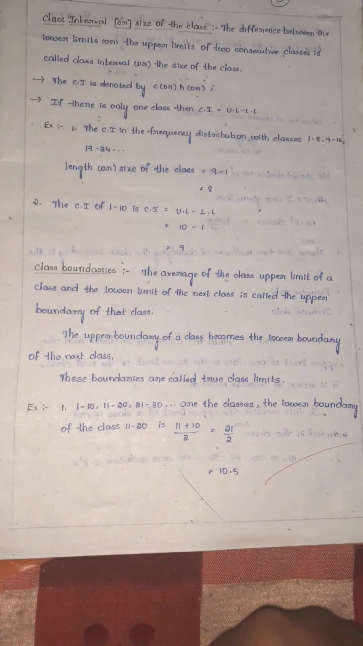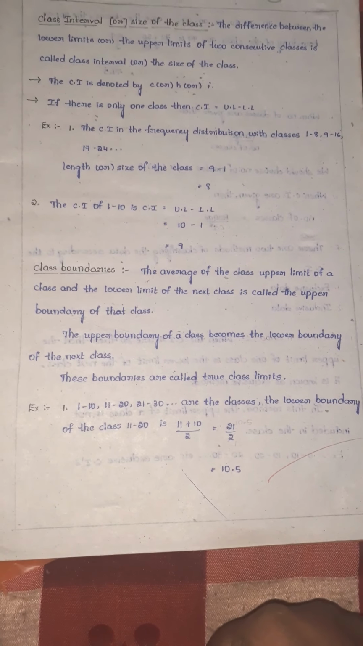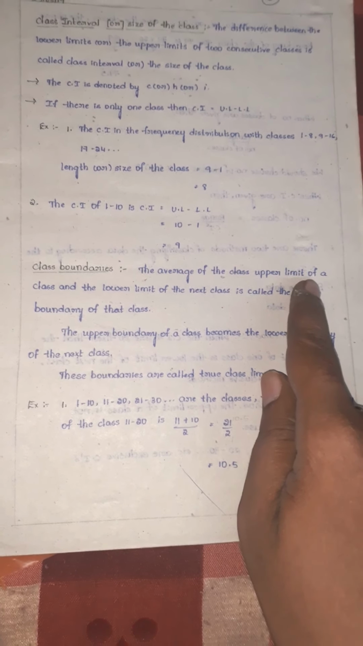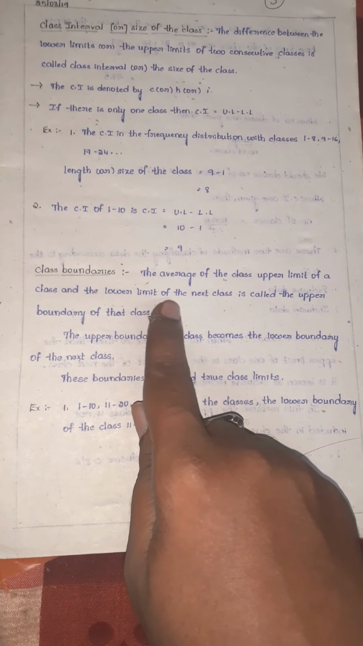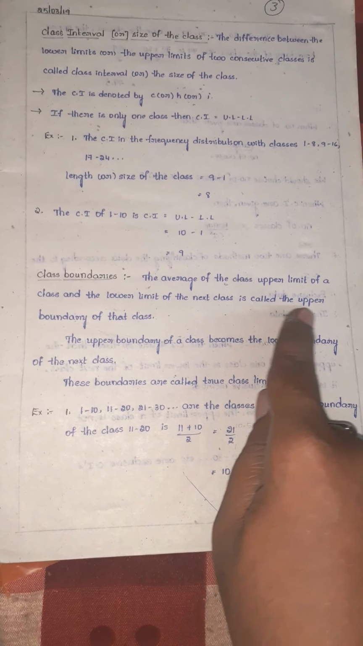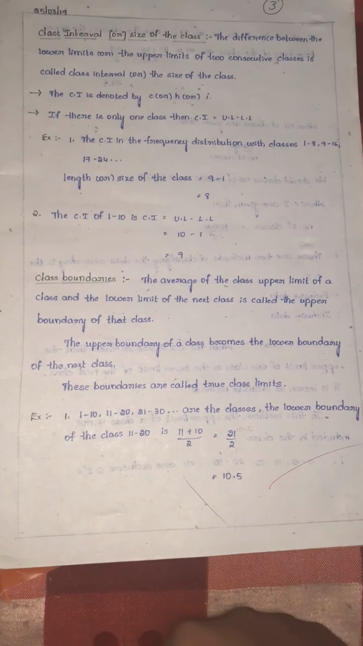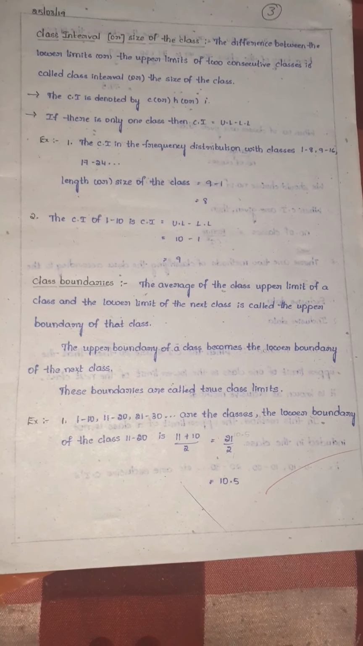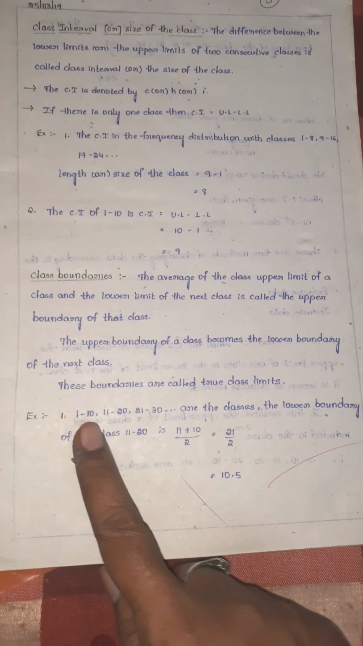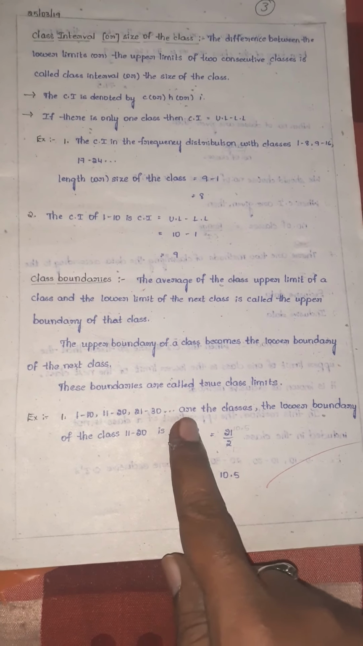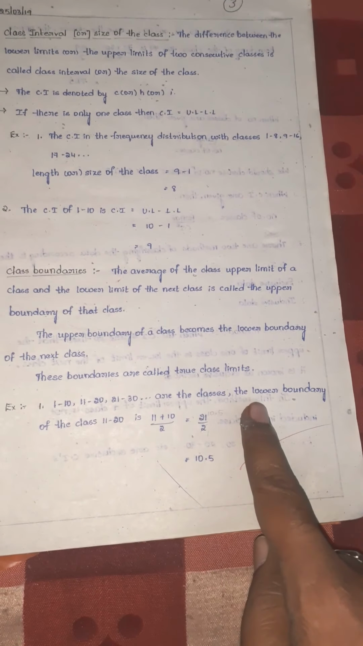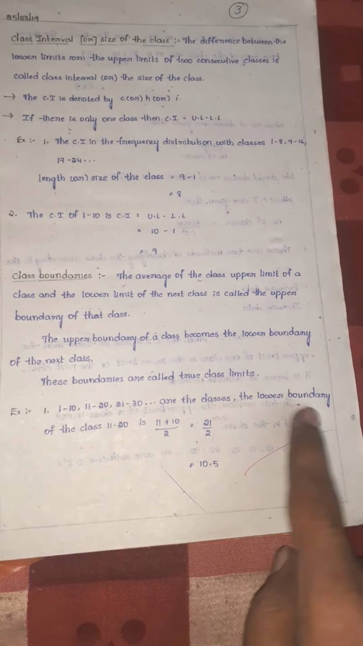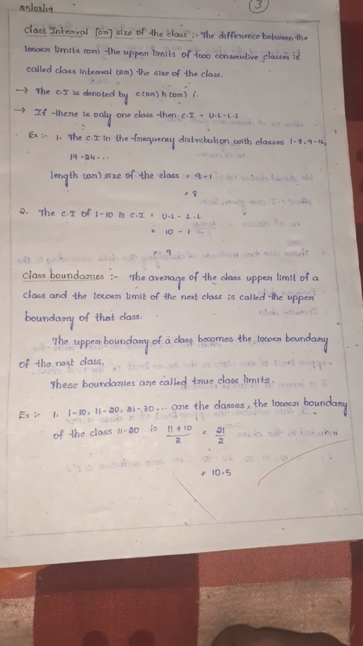Similarly, we can find lower boundaries also. What can we say for lower boundaries? The average of the lower limit of a class and the upper limit of the previous class is called the lower boundary. In that way we can find upper boundaries and lower boundaries. See here, 1 to 10, 11 to 20, 21 to 30 are the classes. He is asking here for the lower boundary of class 11 to 20. Lower boundary means what we should take?